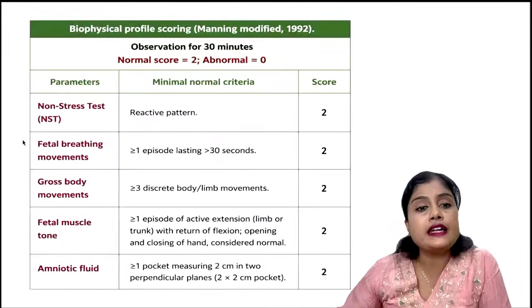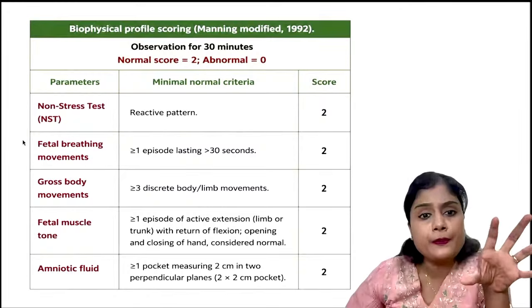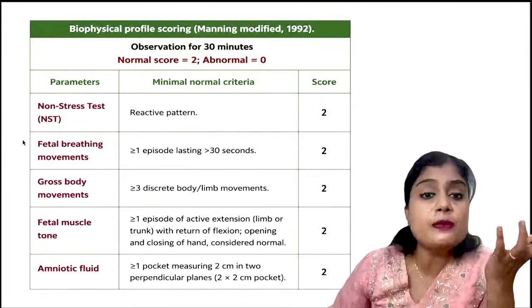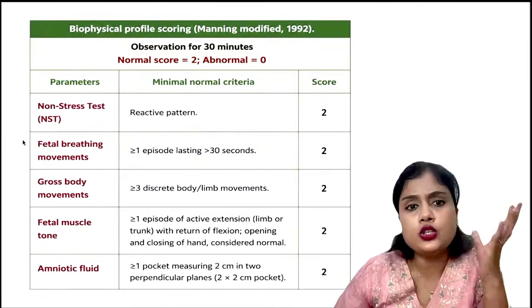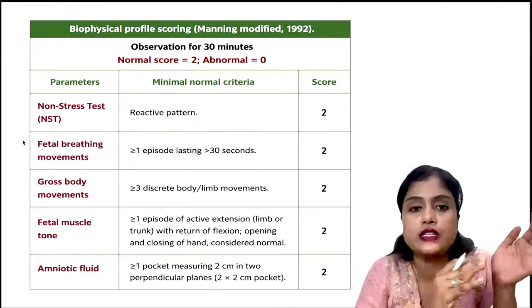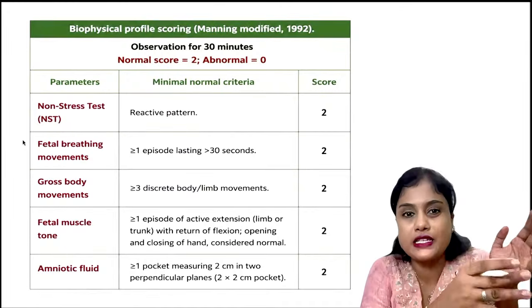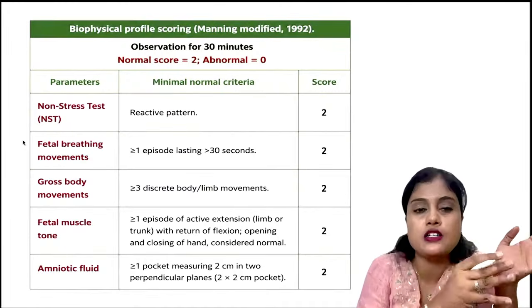Okay. Now, next coming to the biophysical profile, the BPP. So what is BPP? It is a measurement of fetal well-being. Okay, there are two things. One is antenatal well-being of the fetus. In that we have two things. One is in the early gestation, where we do NT scan to see anomalies, or we do double markers, triple markers, quadruple markers, these things.